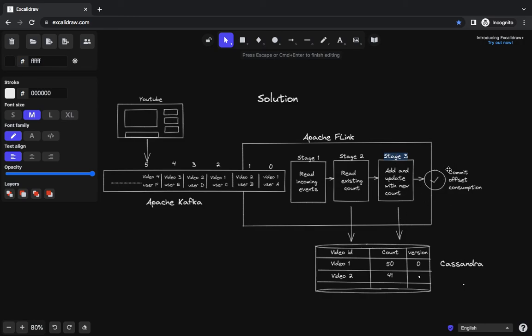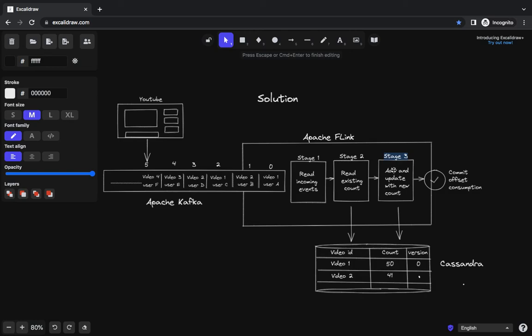Similarly, let's say for both the videos we were able to successfully write to the database, but the commit offset consumption for the Apache Kafka cluster fails. This fails, so next time again we'll consume both video 1 and video 2 from offsets 0 and 1. We'll read their existing counts from the database. While reading their existing counts from the database, we'll realize that their versions have already been consumed. So we won't even go to the next step, stage 3.